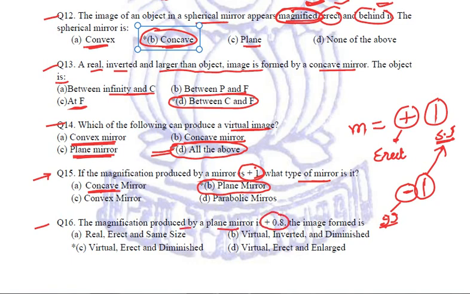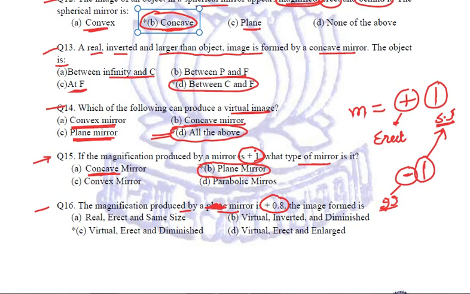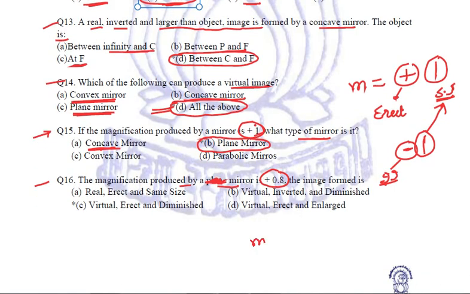Next, the magnification produced by a mirror is +0.8. Right? It should not be plane mirror. It is just a mirror. The magnification is 0.8. Once again, magnification given to be +0.8. Relate both the aspects. Plus means the image is erect and 0.8 means the image is diminished. So an erect and diminished image will be formed. Number one, maybe we could have been asked what is the type of mirror. So it would have been convex mirror.